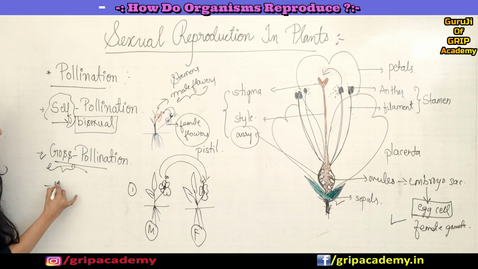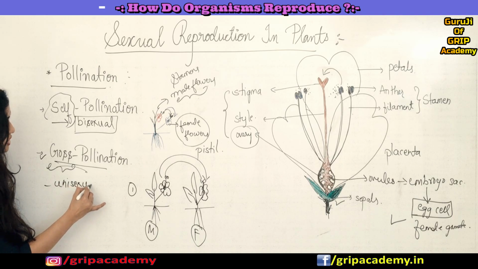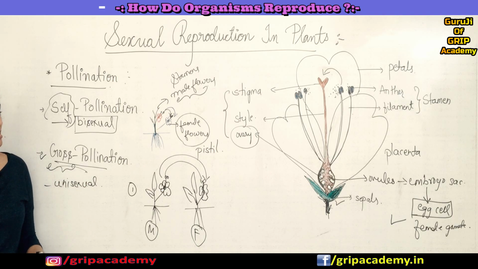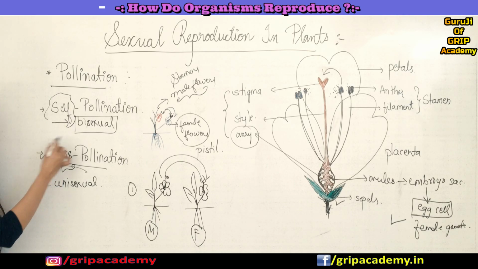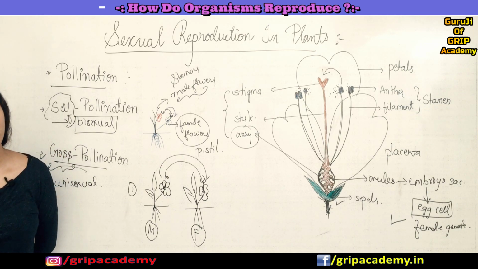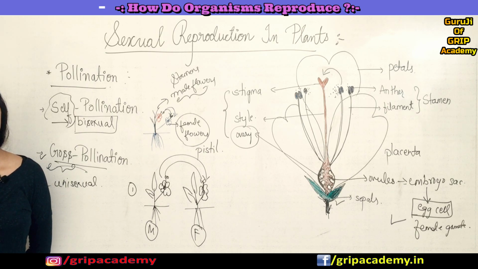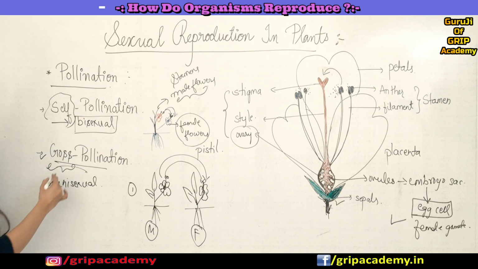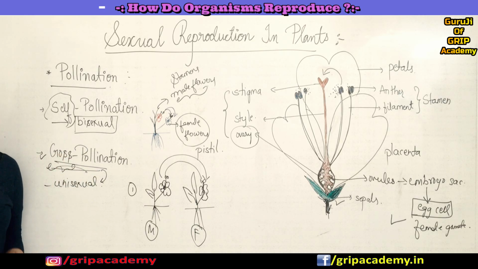So mostly it happens in unisexual flowers, which means they will have either of the reproductive parts. Also, it's not that cross pollination will not happen in bisexual flowers. It also happens in bisexual flowers, but most of the time cross pollination happens in unisexual ones. Because there is a necessity for it, right? Because it has only a male flower, it cannot pollinate itself. That's why cross pollination will happen.